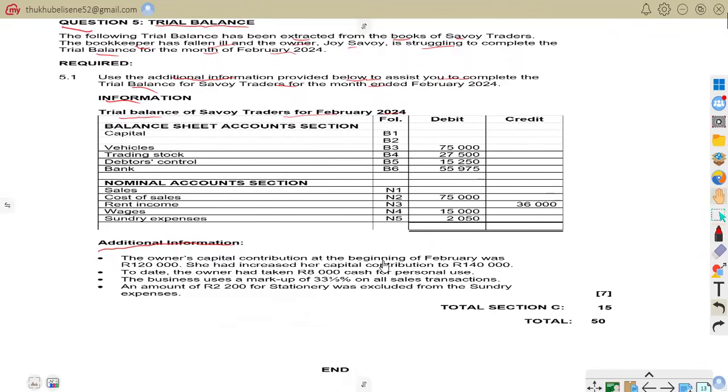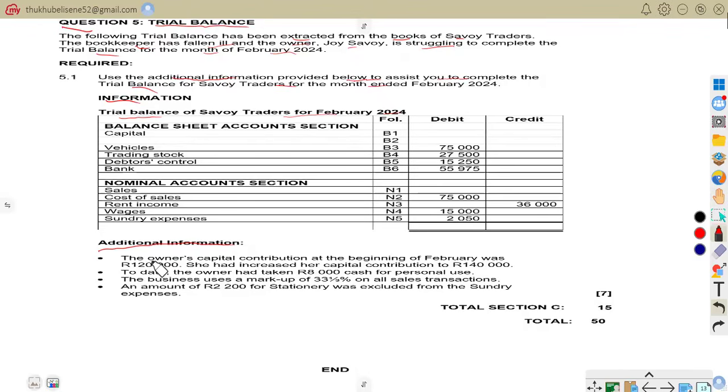So let us start there with additional information, because you can see here is our trial balance that we are told is not complete, and we are to complete it. That is what you're going to do.